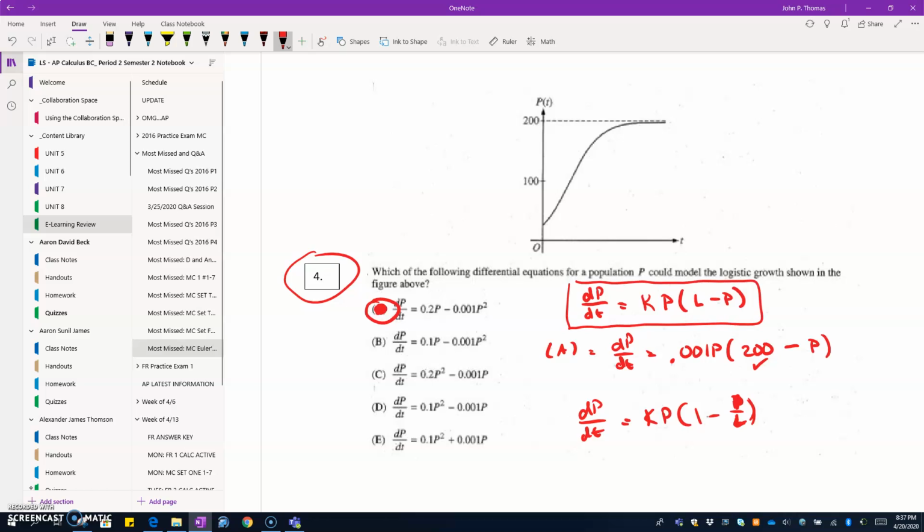This was the picture we had, lice minus licked with the tick, and the picture of the cow snout in our notes. But again, this is the differential equations format, and then we also had the actual function format. But with a carrying capacity of 200, we're looking at A because that matches up with what the graph has, which is a load of 200. All right, I hope that helps. Thanks.